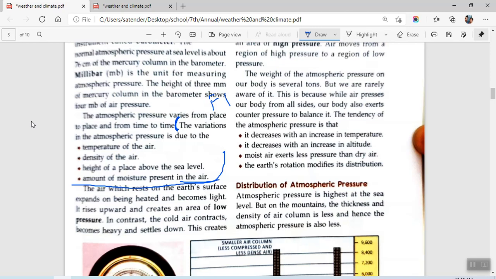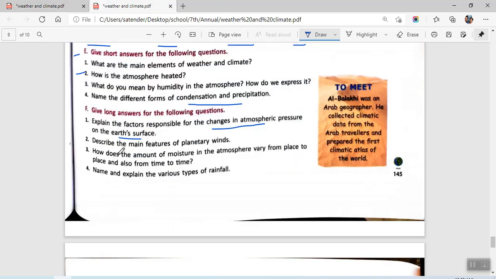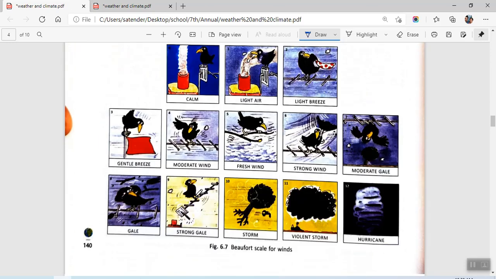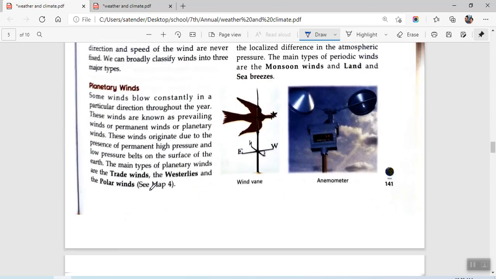So again repeating, for F1, we are to discuss the factors responsible for pressure. You'll be writing that the variations in the atmospheric pressure are due to these four points. Moving on to the second one, we have: describe the main features of planetary winds. We just move on to winds. There is a special paragraph on planetary winds. So you will be starting from here.